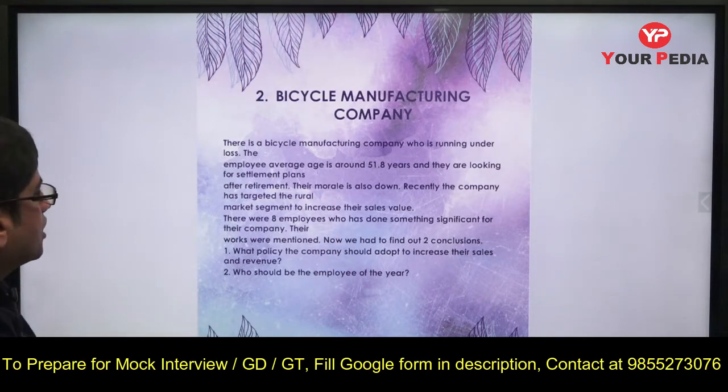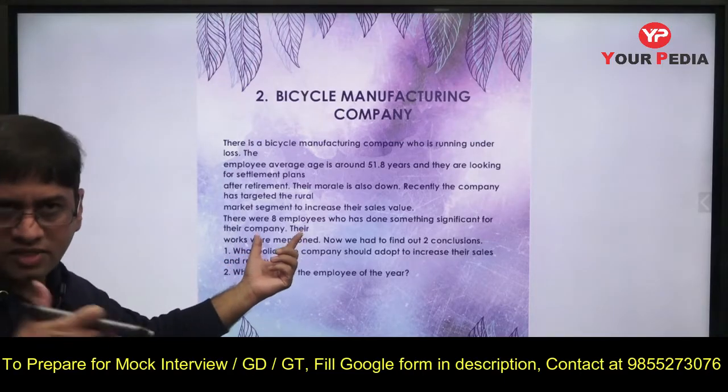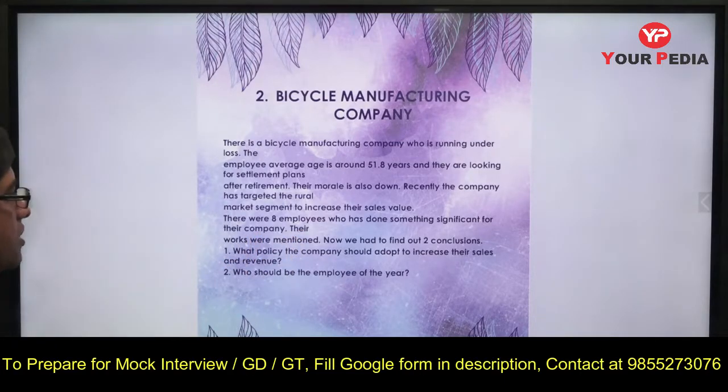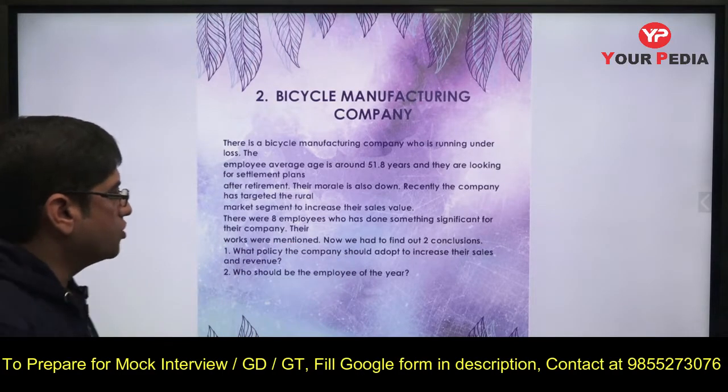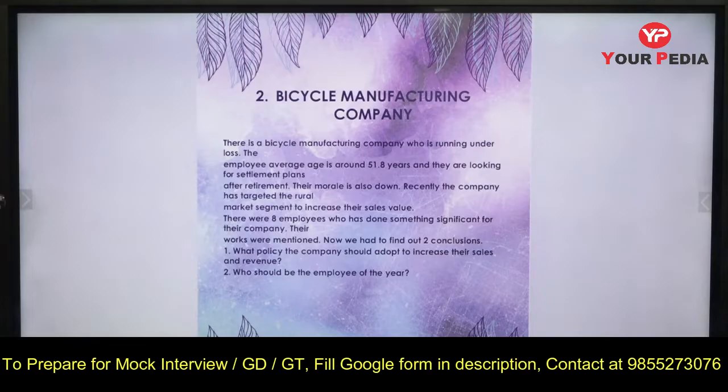Recently the company has targeted the rural market segment to increase their sale value. There were 8 employees who have done something significant for the company. Their work is mentioned below. So that part is missing. They have not written what work they have done. Now there are 2 conclusions you have to find. One, what policy should the company follow to increase their sales and revenue? Second, who should be the employee of the year?